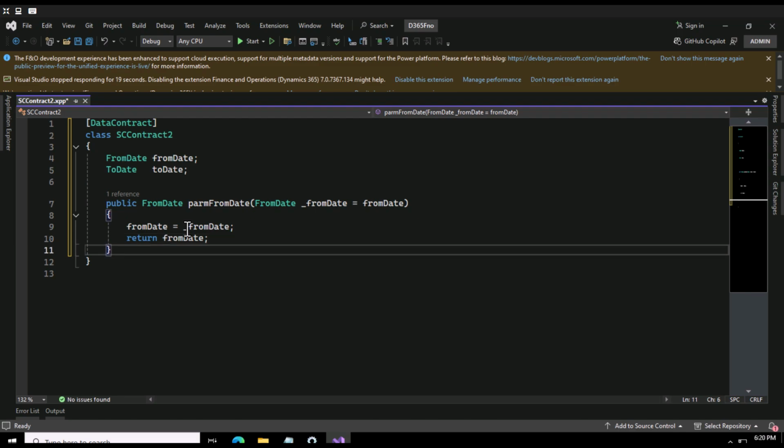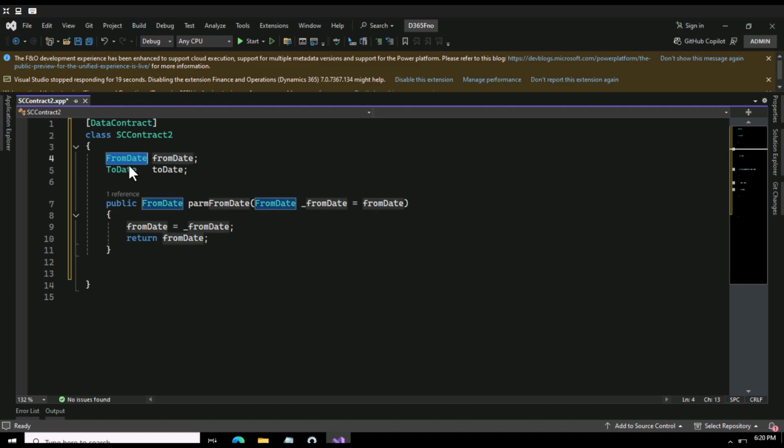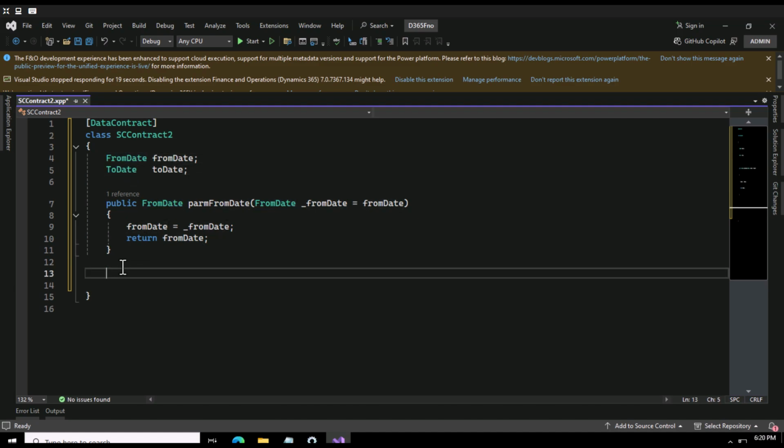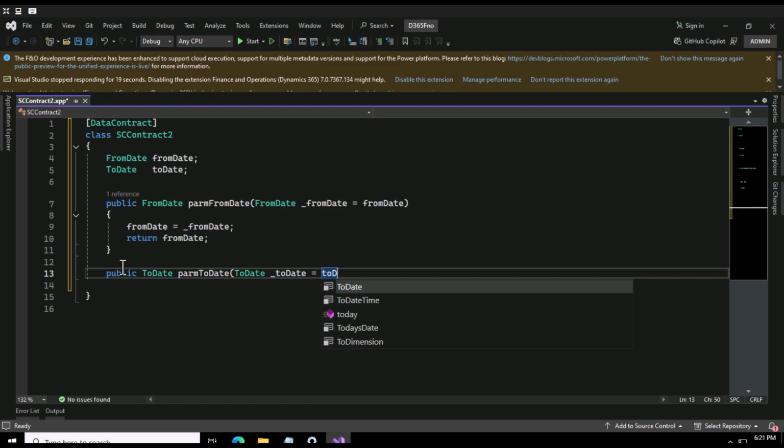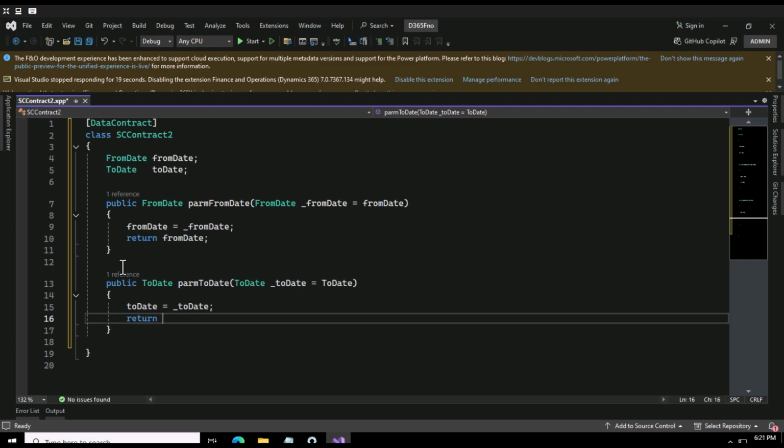We'll use this in code later, and we have created this for our from date, but we'll do the same for to date as well. Again we need to write the same piece of code: public, then the return type, that is to date, then we'll say param to date, and here we need to specify the data type. Then I write to date is equal to this parameterized one, and then I can return my to date here.